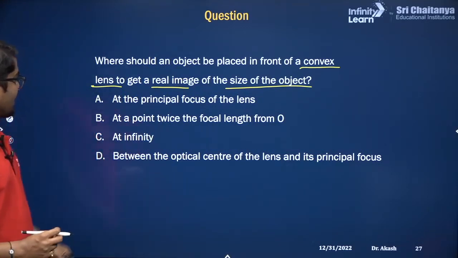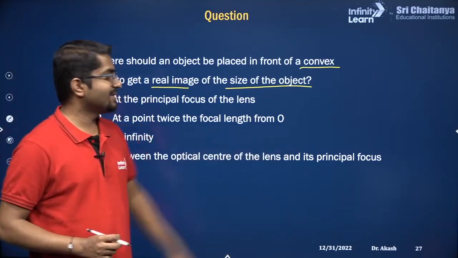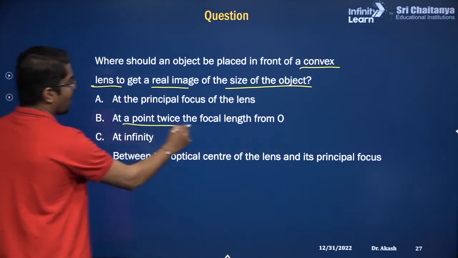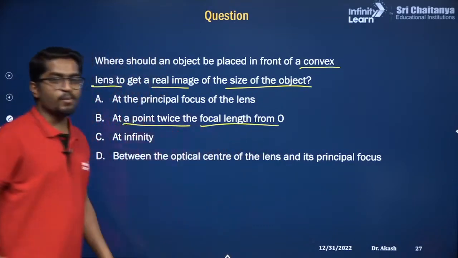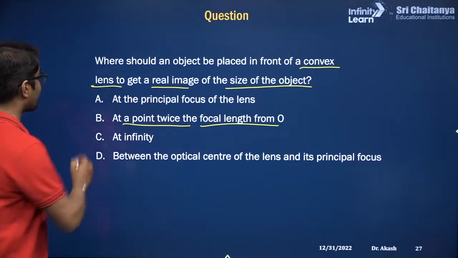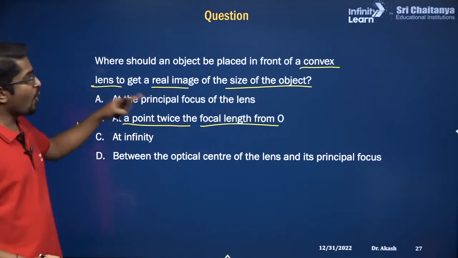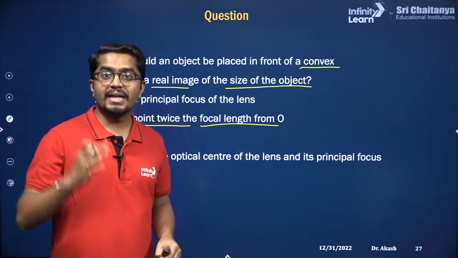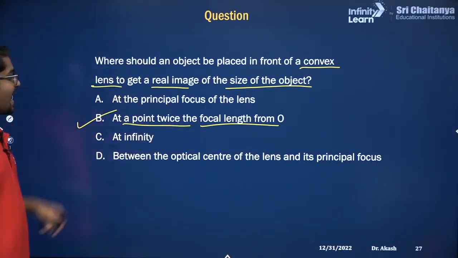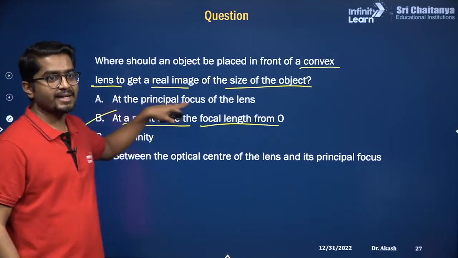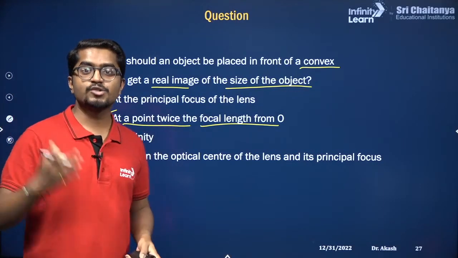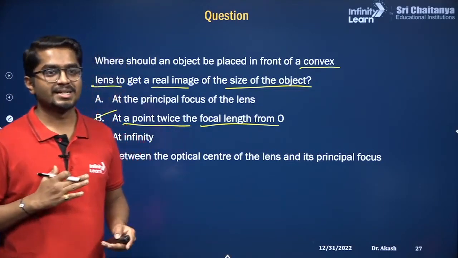D, between optical center and F, no, that is not correct. At infinity, no. At a point twice the focal length. Do you know what this point is? The point twice the focal length is called the center of curvature. So if you place the object at the center of curvature, the image size is going to be the same as the object size. At the principal focus, no, that is not correct. If you place the object at the principal focus, then the image is going to be highly enlarged.